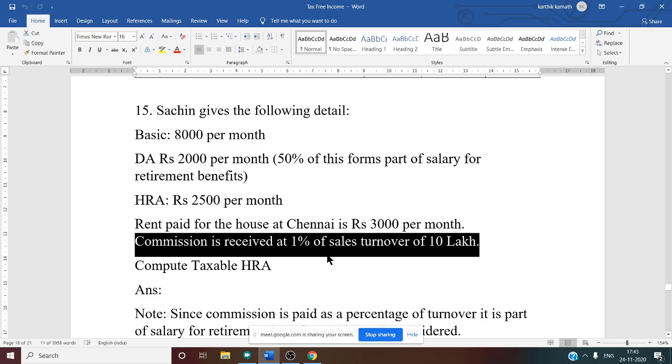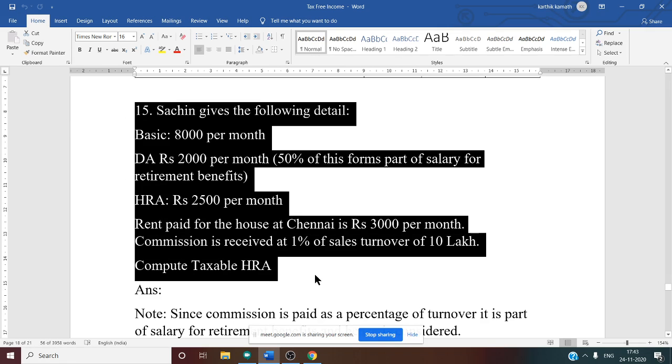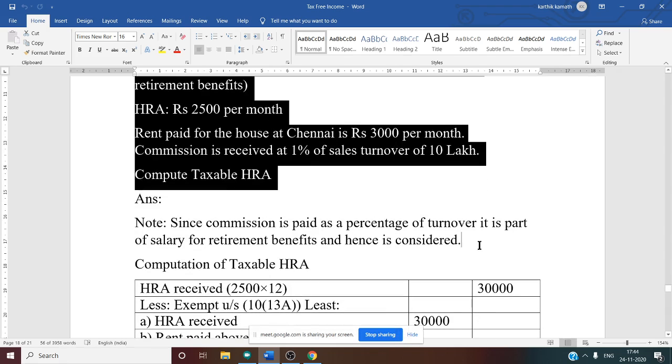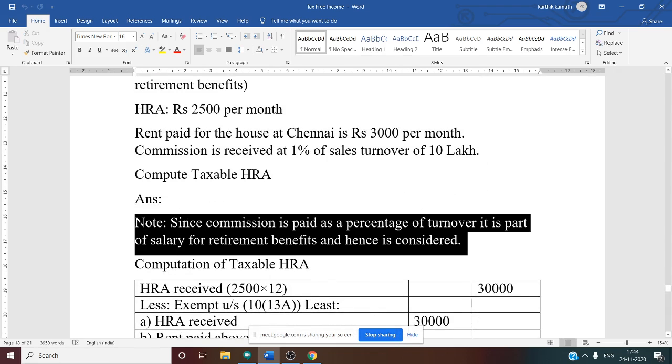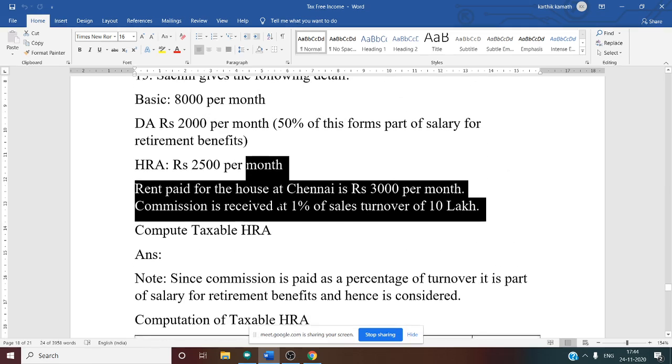So now what is our salary? Can you tell me? DA plus basic, and then commission also. Yes, correct. So salary means basic plus DA plus commission in this particular sum. So now let us see the note: since commission is paid as a percentage of turnover, it is a part of salary for retirement benefit. So it has to be considered. So that is the meaning. So we have to take commission also. So very simple. We have discussed everything.